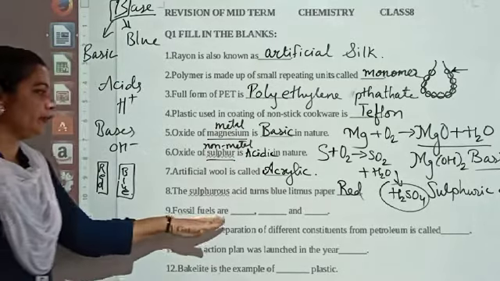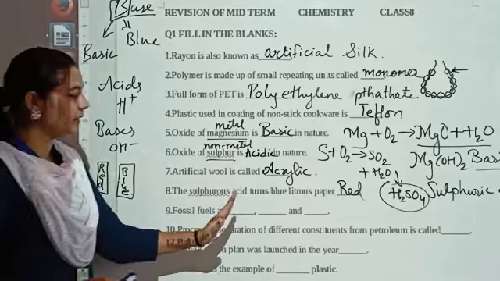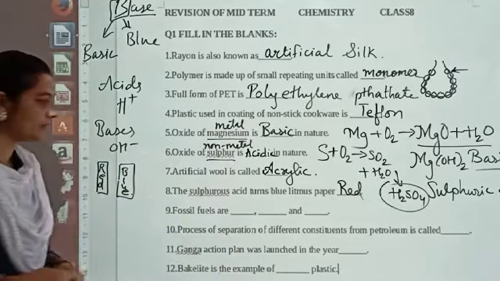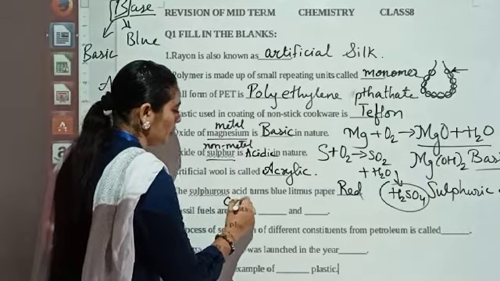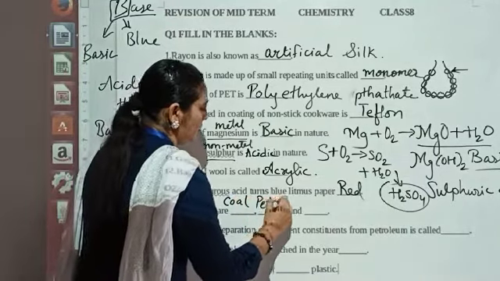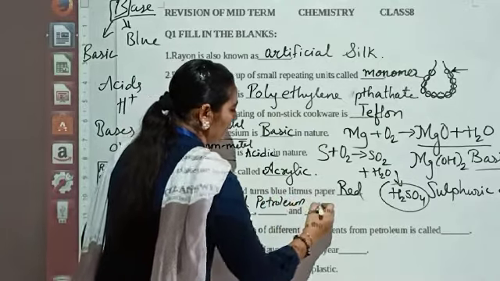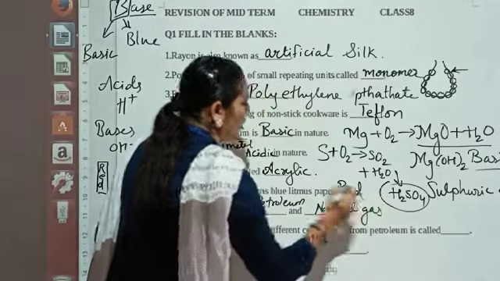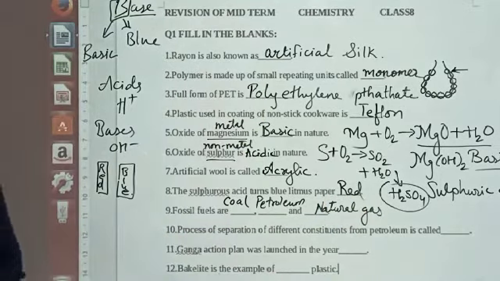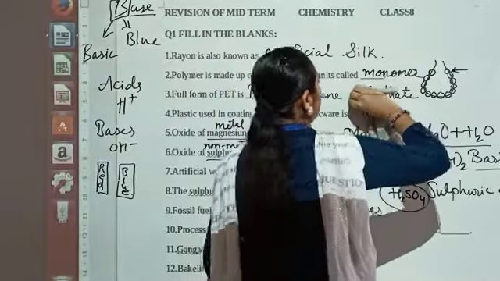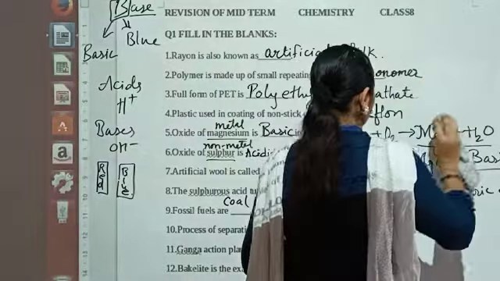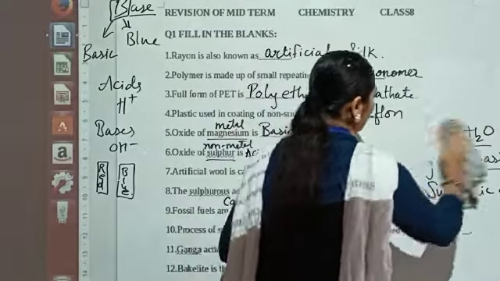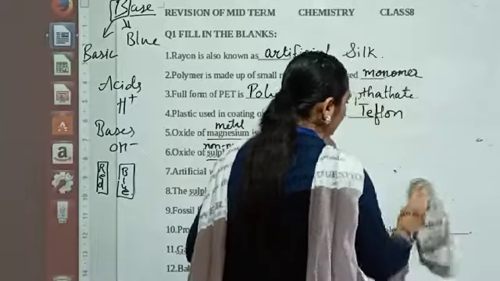Next one. Fossil fuels are. Now see, here you have to give the examples that which are the fossil fuels. So you already know which are the fossil fuels. Coal, petroleum, and natural gas. So dear students, remember all these examples very properly. Let me just read the explanation so that if you want to write down, you can copy the same.